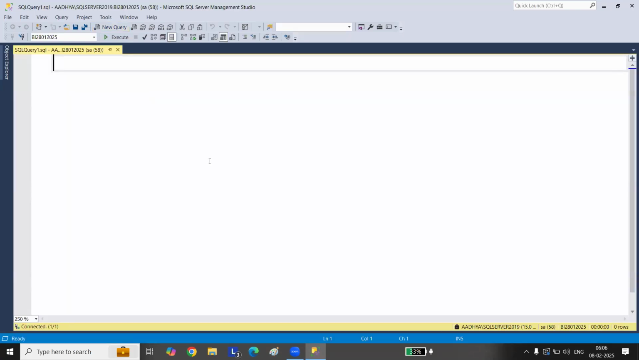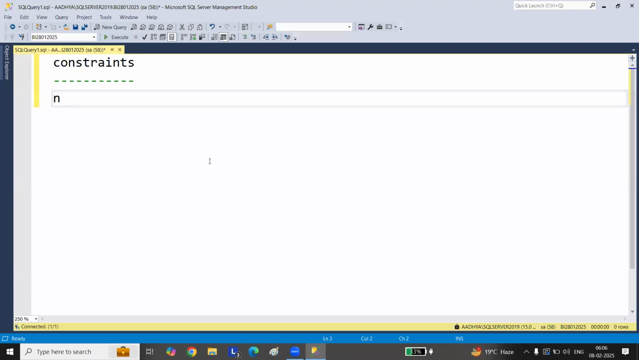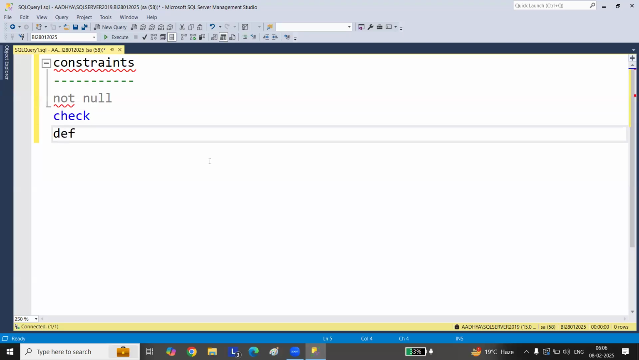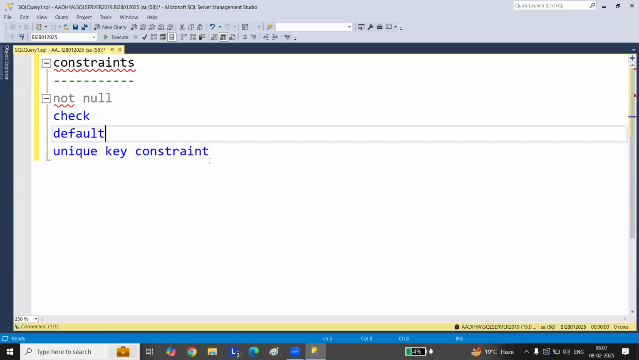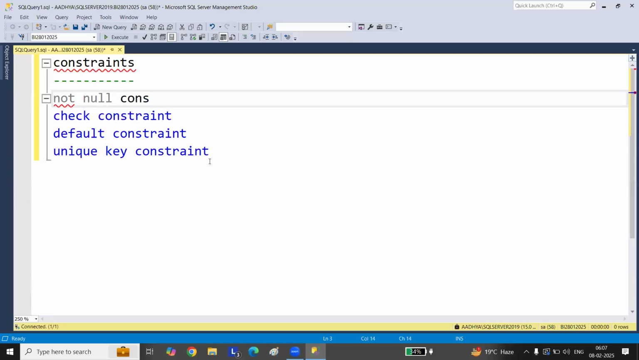Right. So yesterday we spoke about the constraints. After this, we have seen not null, then check, then default, and unique. So this is the unique key constraint, and this is the default constraint. This is the check constraint, and this is the not null constraint. Right? Okay.